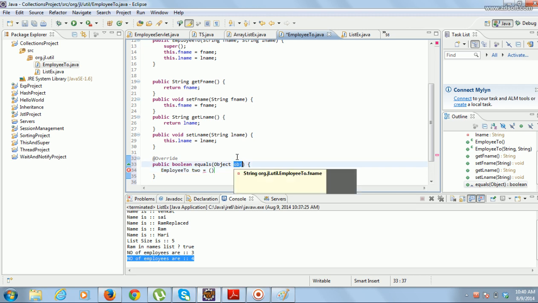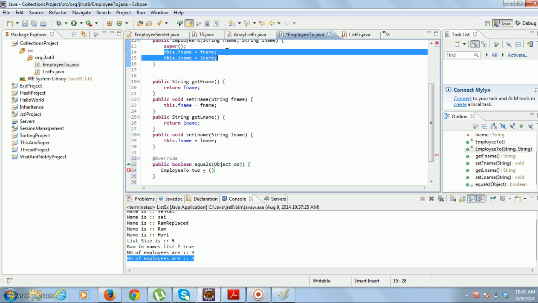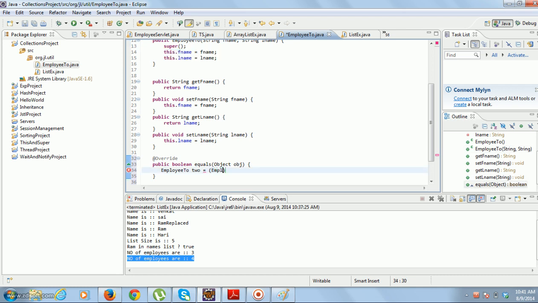This will be another employee object. You want to check if the fname and lname in the other employee object are the same as the fname and lname in this employee object. So you typecast that to EmployeeTO obj.